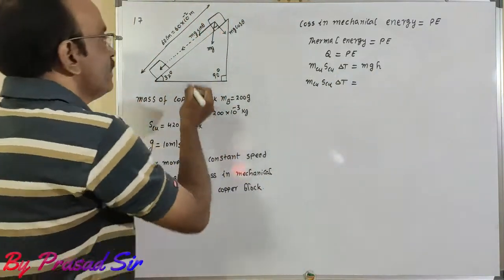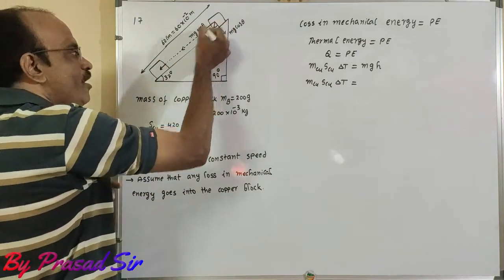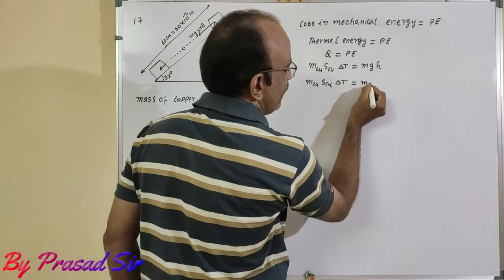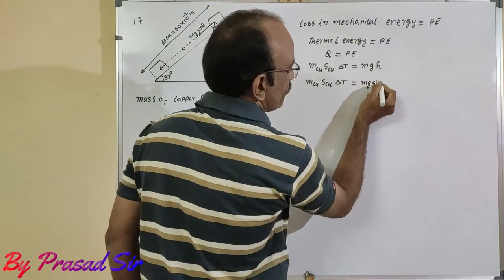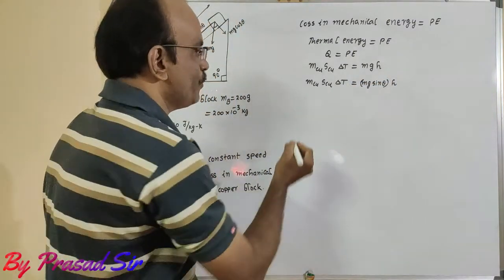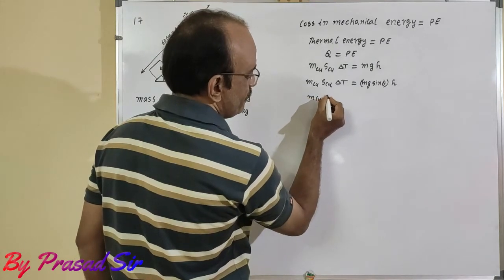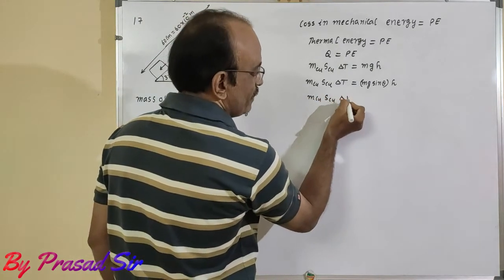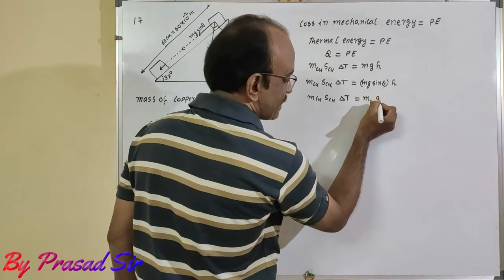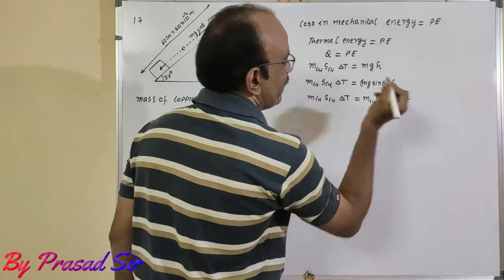That mg is coming in the downward direction, but the mg component along the inclined direction is mg sin theta. So I will write mg as mg sin theta into h. Now, mass of copper, specific heat of copper, rising temperature, equals mass of copper, acceleration due to gravity, and sin theta into h.